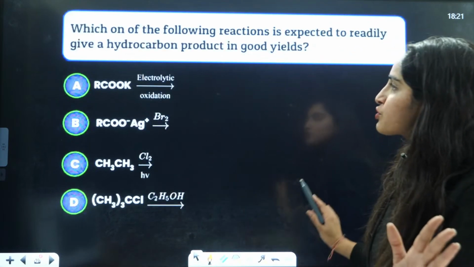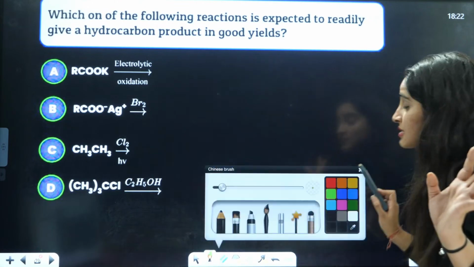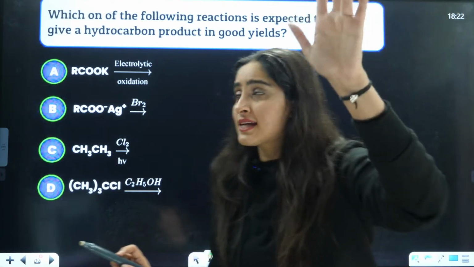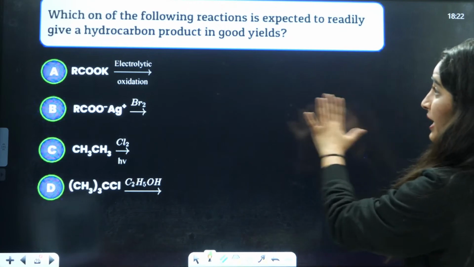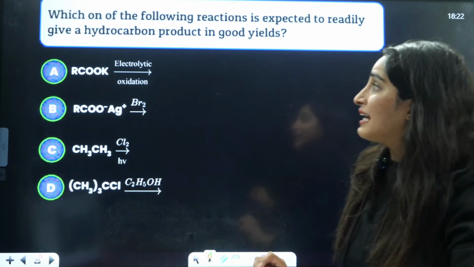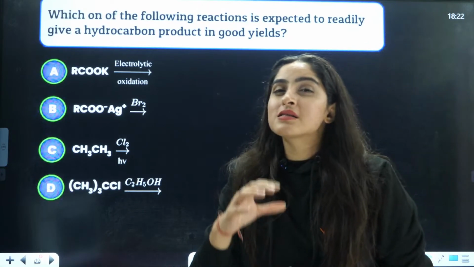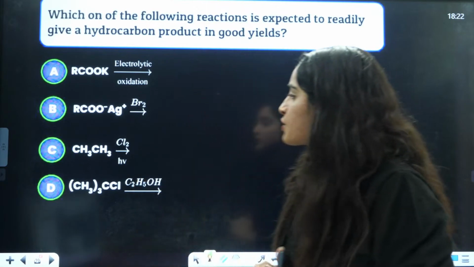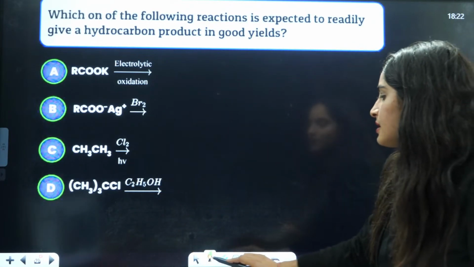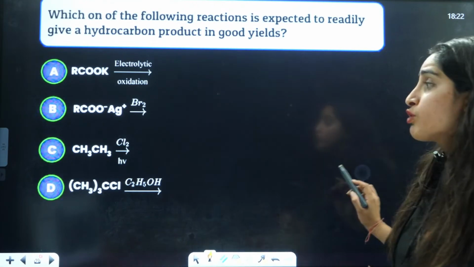Next question on your screen we have, which one of the following, okay guys, let us see who can answer first. Which one of the following reactions is expected to readily give a hydrocarbon product in good yield? In good yield they are talking about. That means the side product should be vaporizable. So if you talk about these things here, first thing is they are talking about expecting to give a hydrocarbon product in good yield.